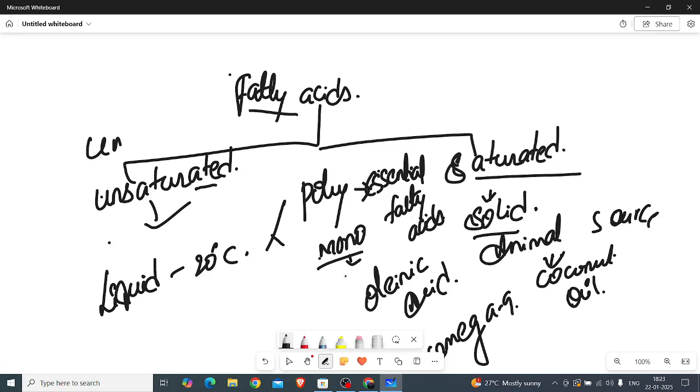Mono means oleic acid or omega 9, which come under monounsaturated fatty acids, whereas polyunsaturated fatty acids are mostly these essential fatty acids. Examples are linoleic and arachidonic acids, which play a main role and come under polyunsaturated fatty acids.